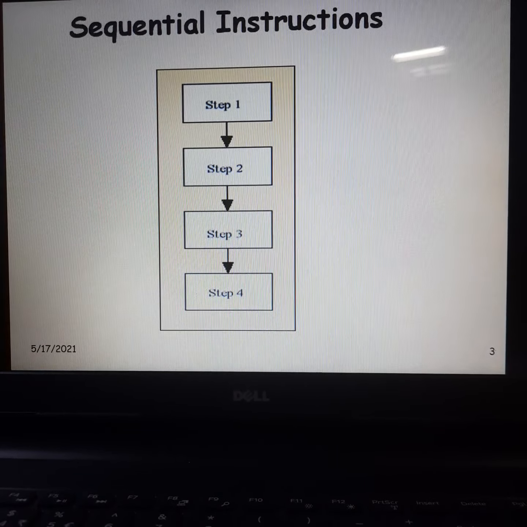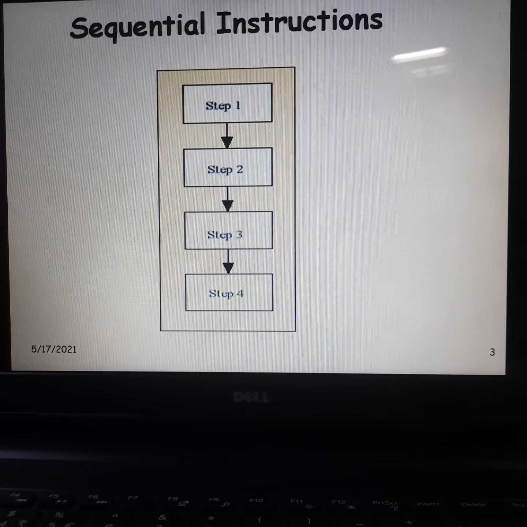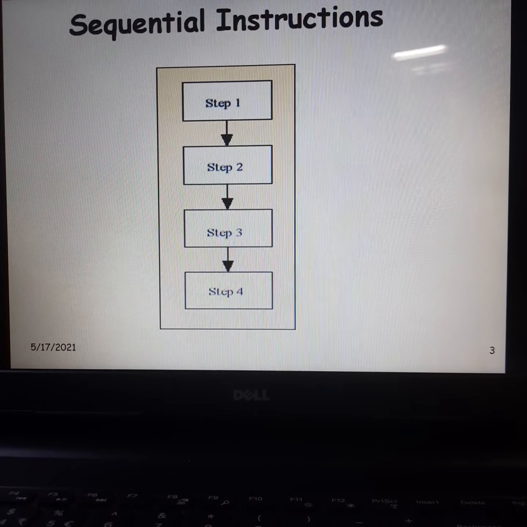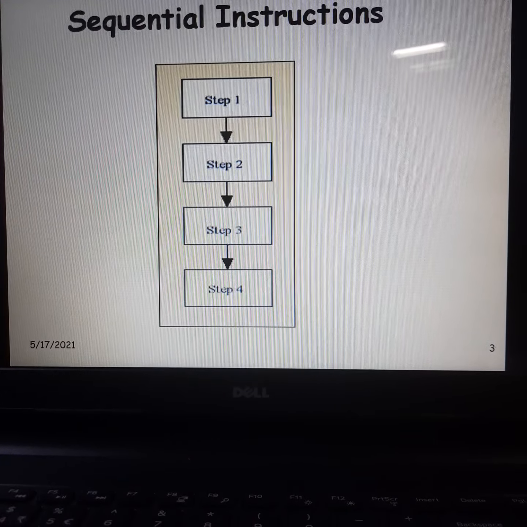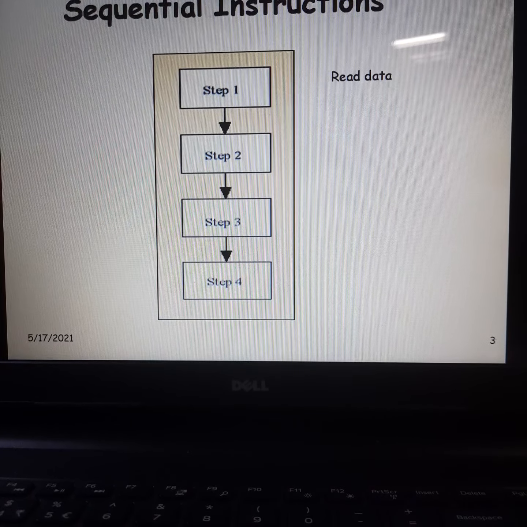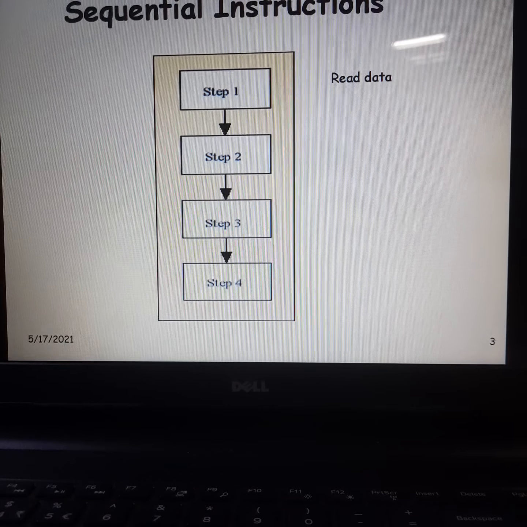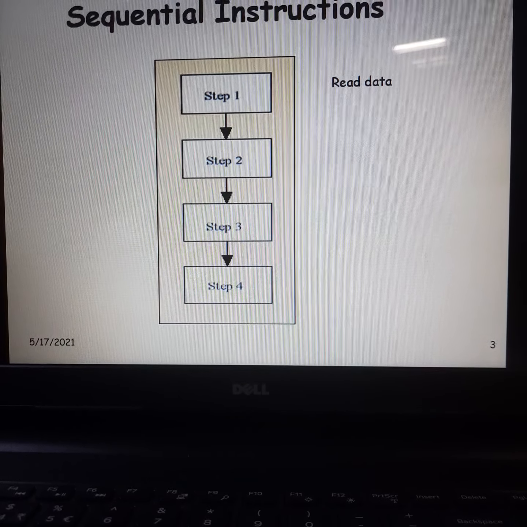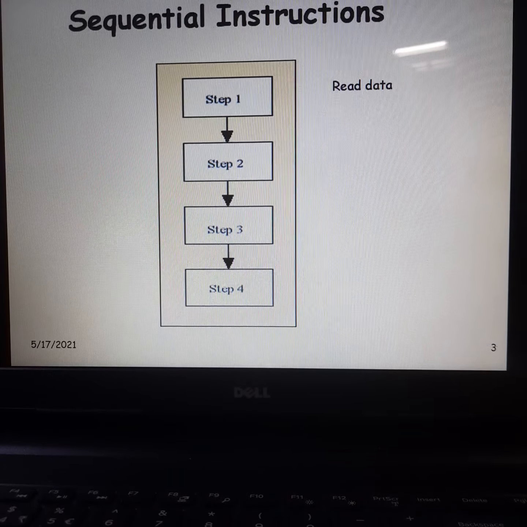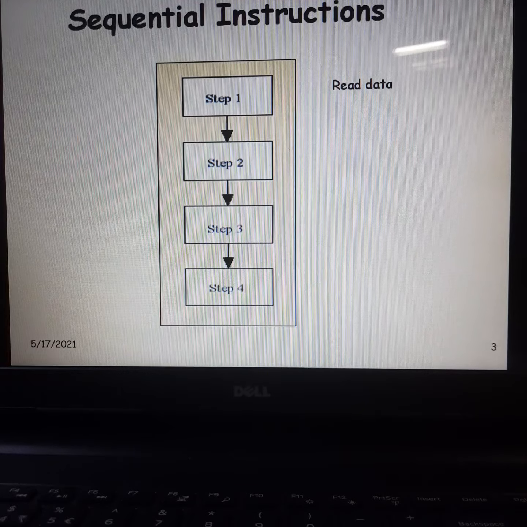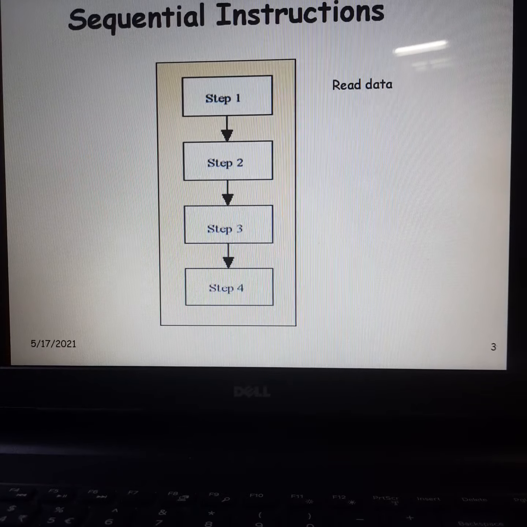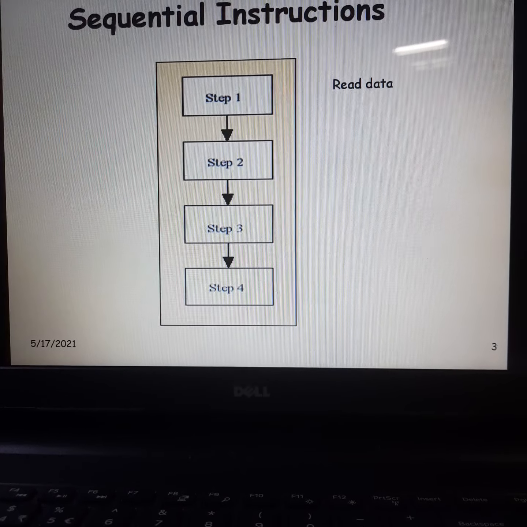So in that, what you must have understood is all these instructions which we are giving to the computer are executed step by step. Usually step 1 is reading the data. I am considering the already covered example of finding simple interest. Here the data is principal amount, rate of interest, and number of years, that is P, N, and R. We read it from the user, which is usually step 1.